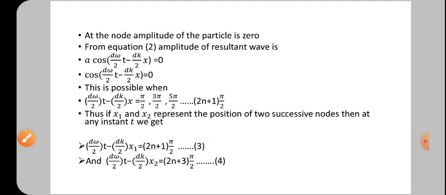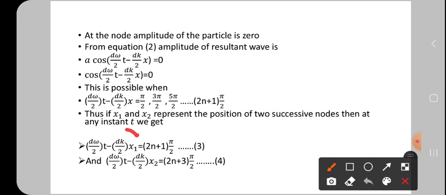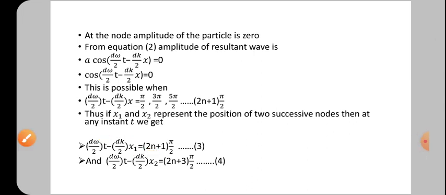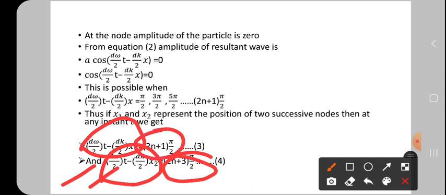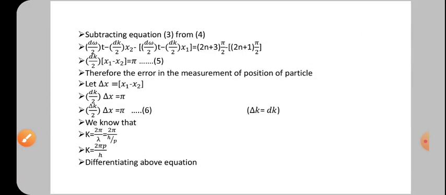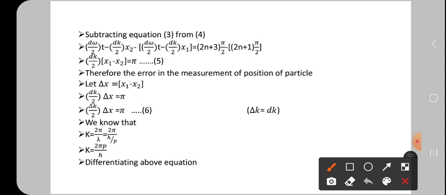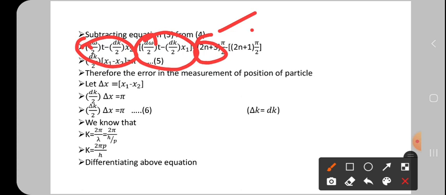So see here, this side of the equal and this side of the equal. What you have to do? Subtract them, and this side also subtract them. So that means this bracket minus this one equals this minus this one. That is the meaning. Now see this side, you get a clear idea. Subtracting equation 3 from equation 4. See, it is x2 minus x1, and it is 3 minus 1.